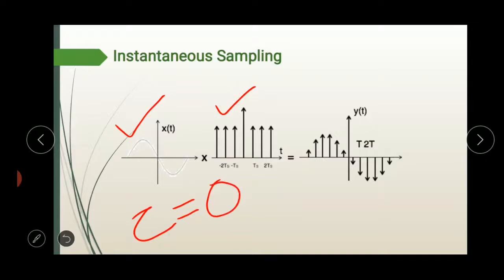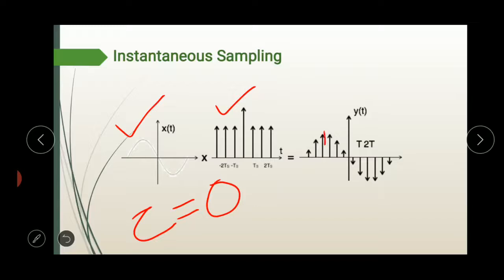Instantaneous sampling gives a pulse train of height equal to the instantaneous value of the input signal x(t) at the sampling instant.